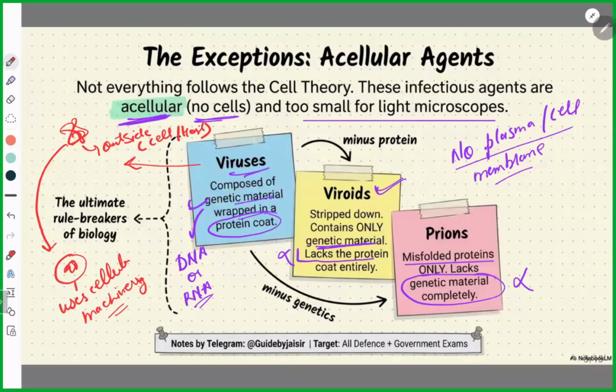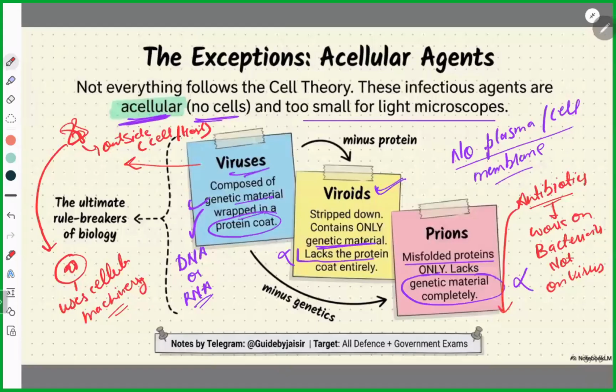But when we talk about antibiotics, how do these antibiotics work? Antibiotics work on bacteria. Remember, they work on bacteria, not on viruses. Why?